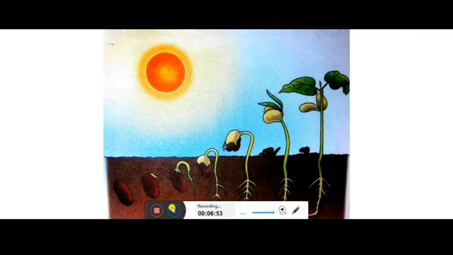Now children, here is a practical thing. Whenever you keep a seed, especially a gram seed, soaking overnight, and then keep it for a longer time in moist soil, you will see a thread-like structure starting to appear. This is called the germination of seed.